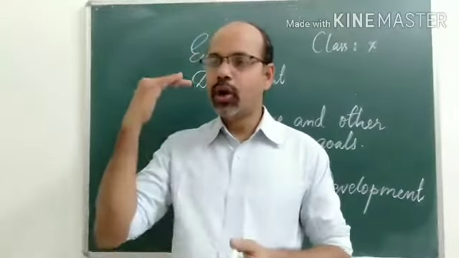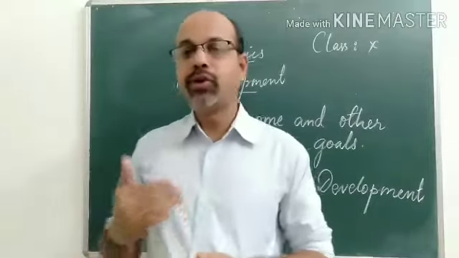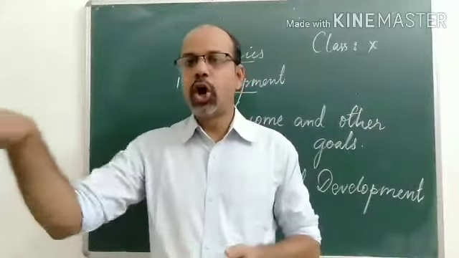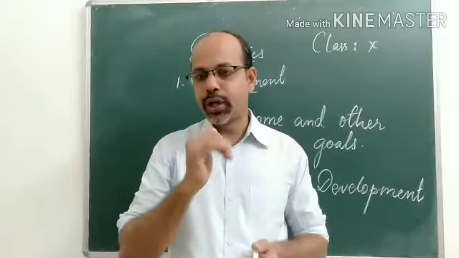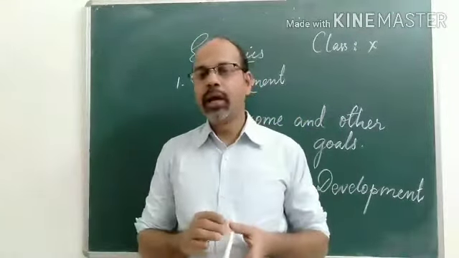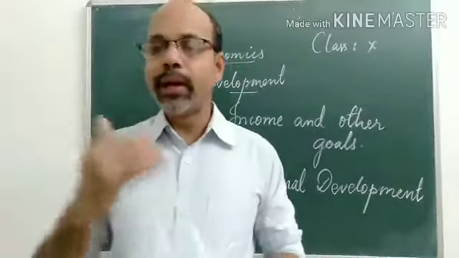In order to find out whether a country is developed, we need to find out the average income. What is average income? The total income of the country divided by its total population. We already studied that there are different populations in different nations. India is the second largest populated country in the world.